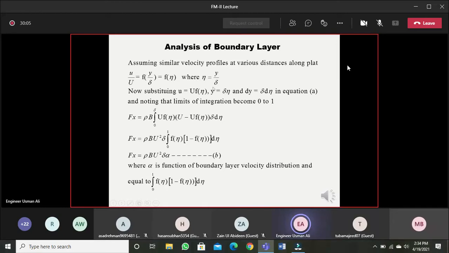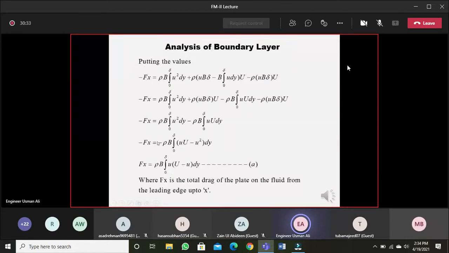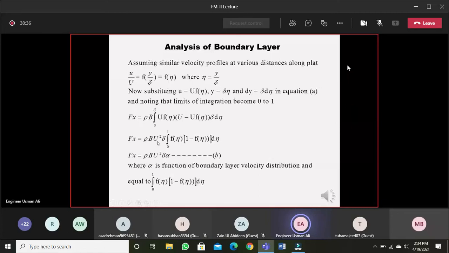And dy will be del into d eta, and the function of eta into d eta. If you replace this term in the integration, what is the function of eta?